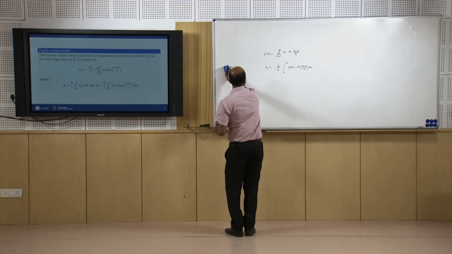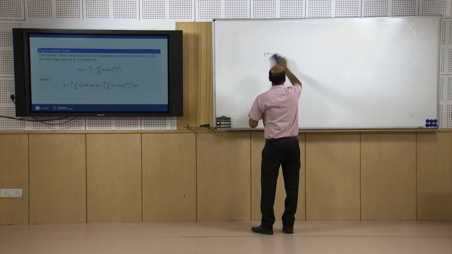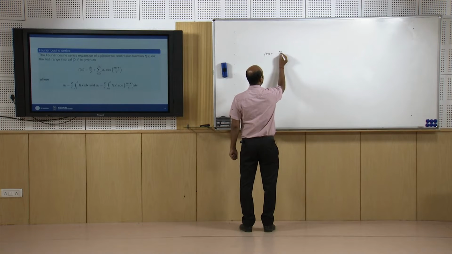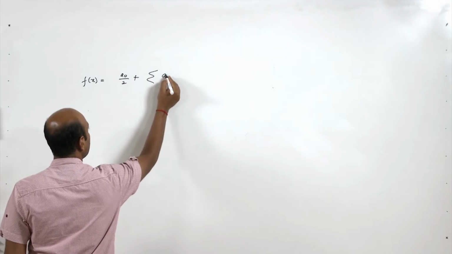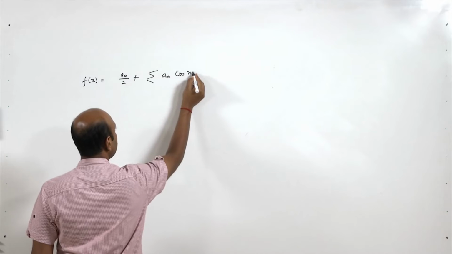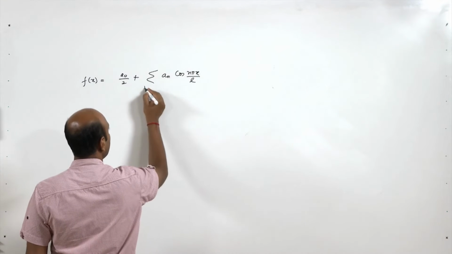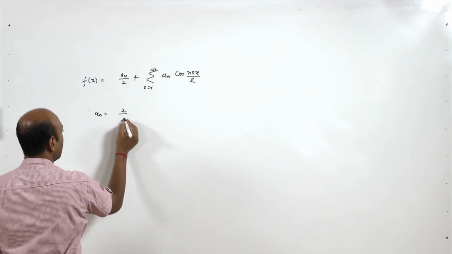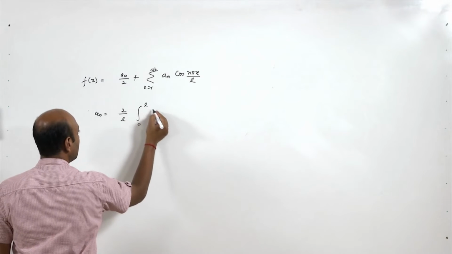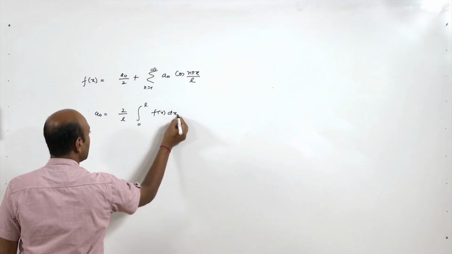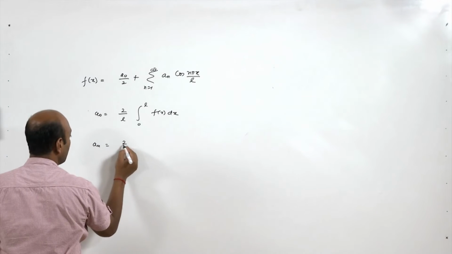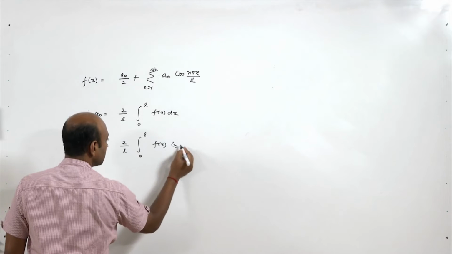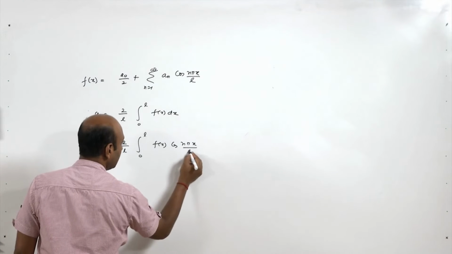That will be given by a naught by 2 plus summation a n cos n pi x by L, n varying from 1 to infinity, where a naught is 2 upon L integral 0 to L f(x) dx, and a n is 2 upon L integral 0 to L f(x) cos n pi x by L dx.